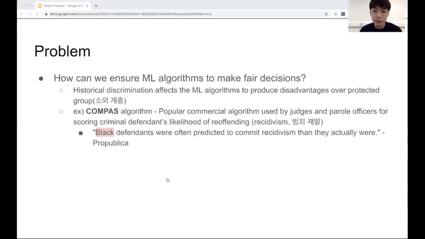For instance, COMPAS is a popular commercial algorithm used by judges and officers for scoring criminals' likelihood of reoffending. And as cited from ProPublica, Black defendants were often predicted to commit recidivism more than they actually did. So this is a biased situation.